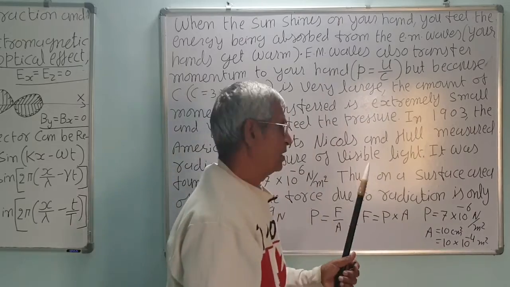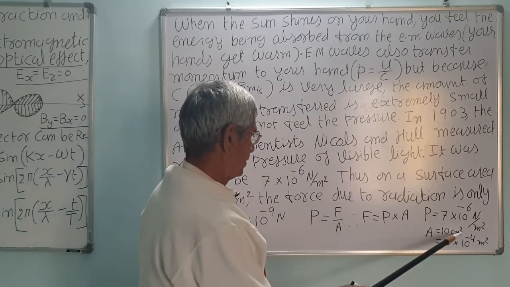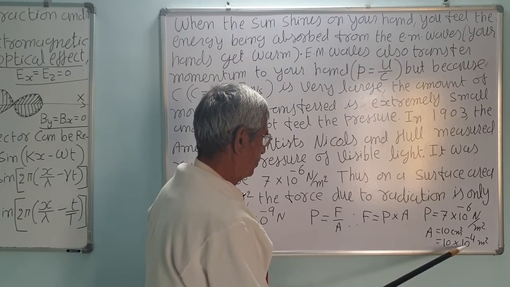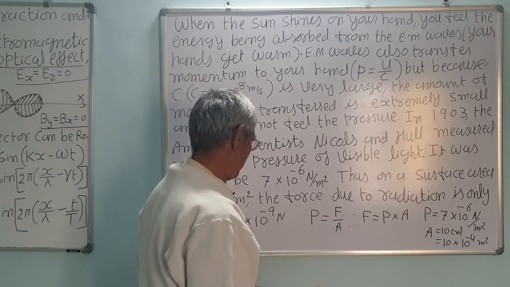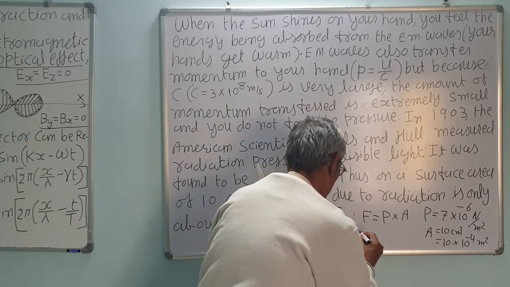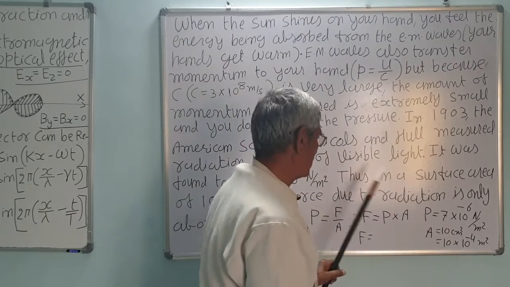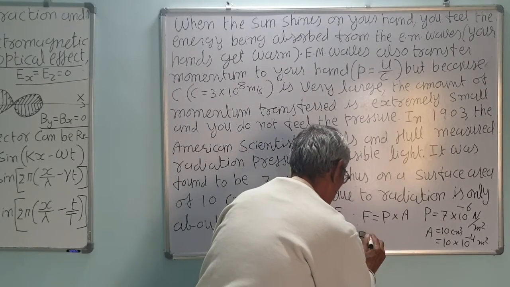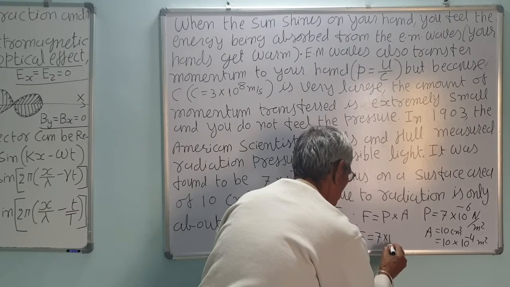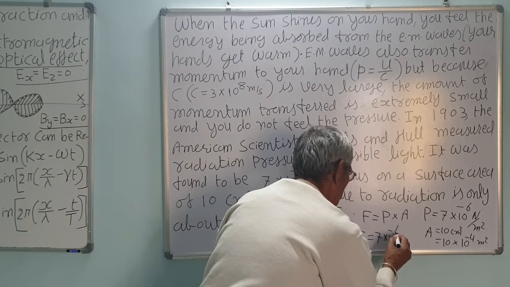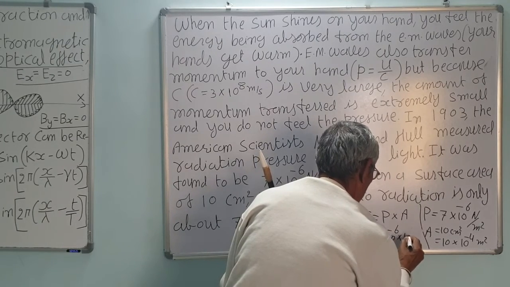So, what is the area? Area is 10 centimeter square, then that is equal to 10 into 10 raised to minus 4 meter square, that is 10 raised to minus 3. So, force is equal to the pressure measured by the American scientists, that is 7 into 10 raised to minus 6 into 10 raised to minus 3.